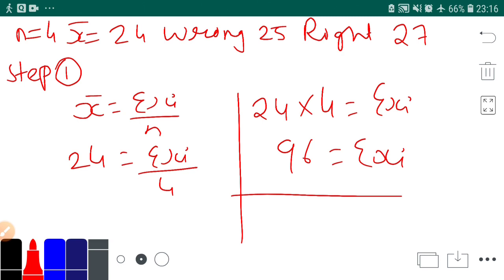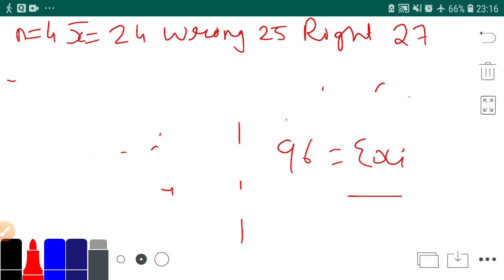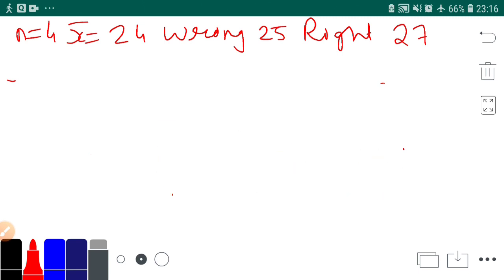Now I'll find step 2. What is our step 2? It is to find corrected xi. Let's write the xi as 96 here, so we don't forget it. Now step 2. Yes, let's change the color.